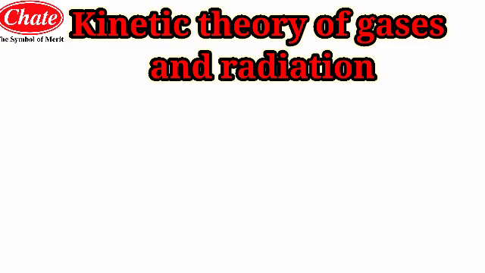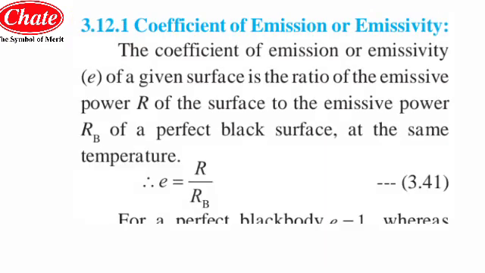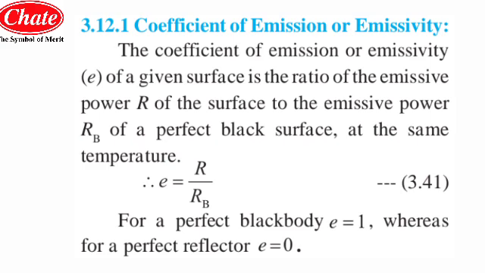Now students, in the last lecture we have learned about the perfect black body and the emission of heat radiation. In this lecture we will proceed to the next part of this chapter, which is the coefficient of emission, or the emissivity.